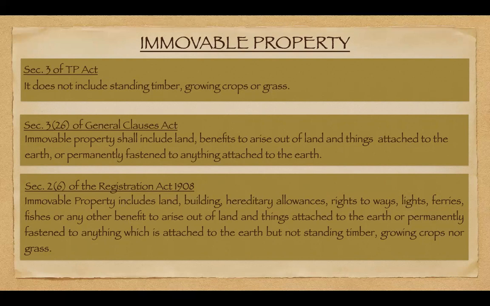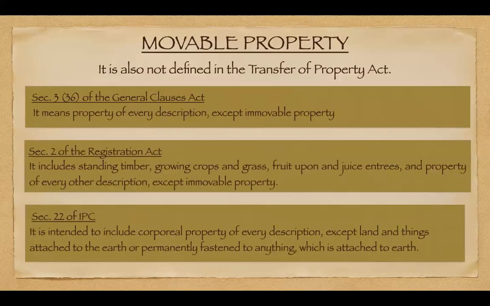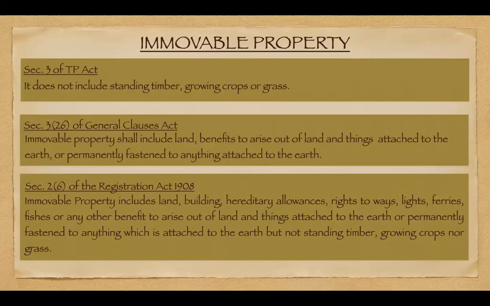Now coming to the second definition, which is given in the General Clauses Act, Section 3, Subclause 26, it says that immovable property shall include land, benefits to arise out of land, and things attached to earth or permanently fastened to anything attached to earth. So it says the same thing as Section 22 of IPC defines movable property, except land and things attached to the land. In the same way, the General Clauses Act clearly states that immovable property includes land, the benefits that arise out of land, and things that are attached to the earth.